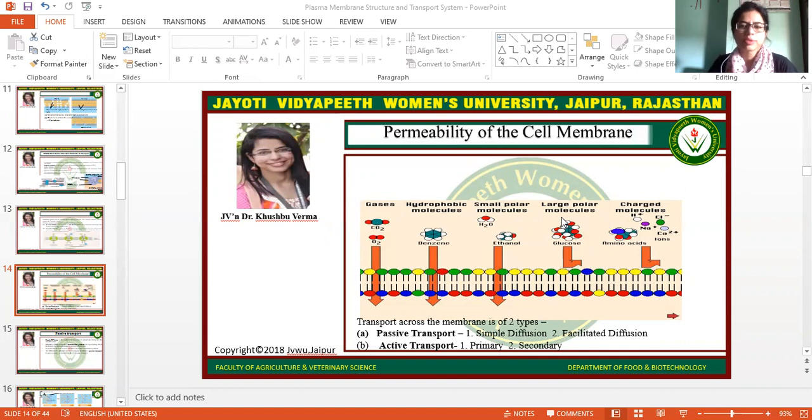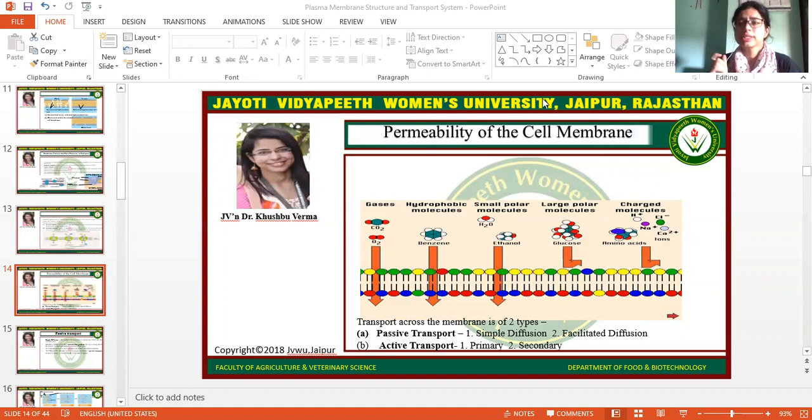So there are two types of transportation. The first is passive transport and the second is active transport. Passive transport is subdivided into two parts: the first is simple diffusion and the second is facilitated diffusion. Active transport is also subdivided into two portions: the first is primary and the second is secondary.